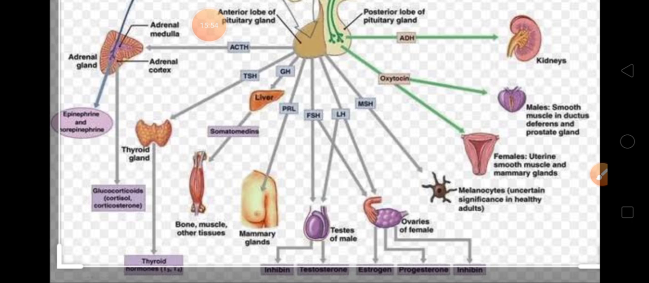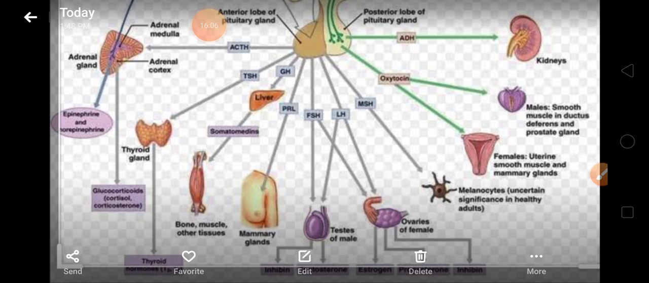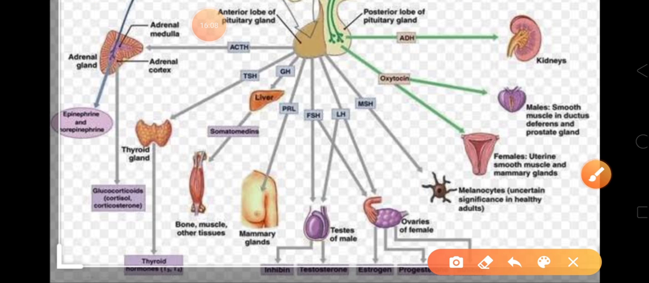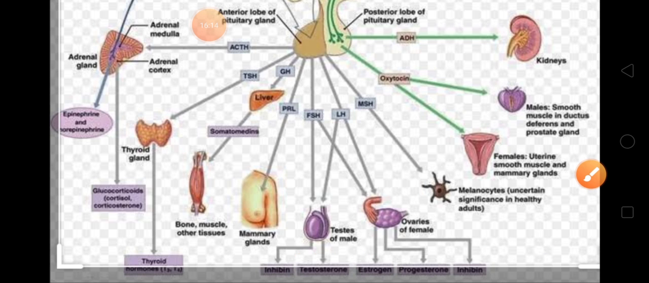FSH and LH, they are basically for the gonads, that is the testes of male and ovaries of female, and they will release different hormones. You can see the hormones they have shown: testosterone, estrogen, progesterone. They will help in the production of the gonads, and they will control the secondary characters which the male and female have, that is controlled by FSH and LH.